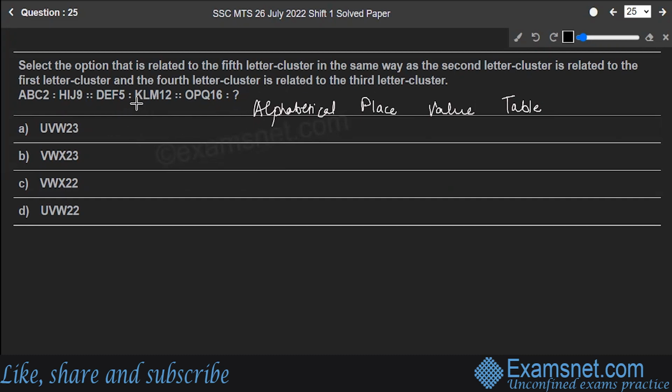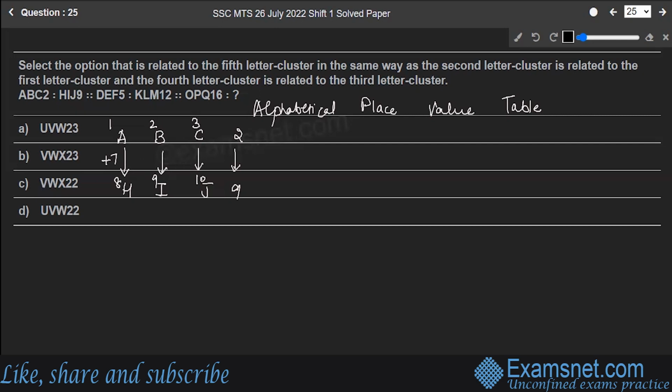Right? So let's go. Here we have A, B, C, 2, which has been transformed to H, I, J, 9. What is the place value of A? 1, 2, 3, and this is 2. So let it be as such. The place value of H is 8, I is 9, J is 10. So here I'm adding a 7, same, adding a 7, adding a 7. So the plus 7 logic is being followed at all the alphabets.